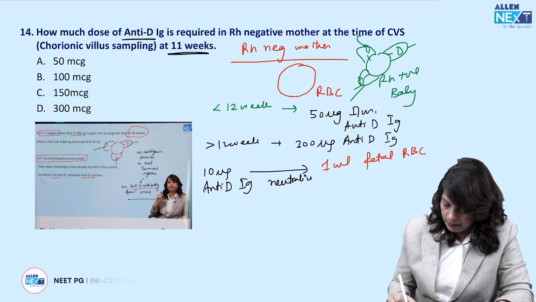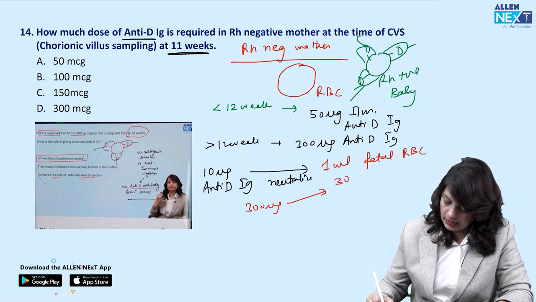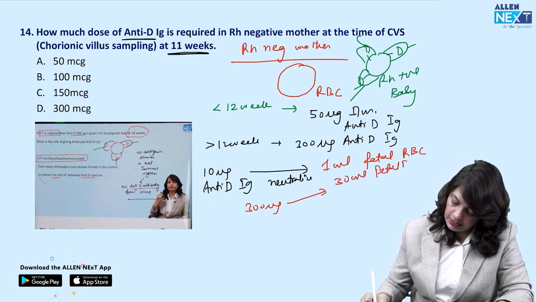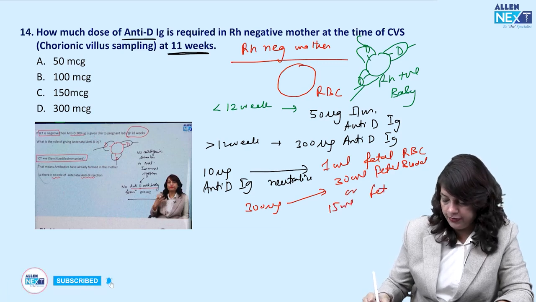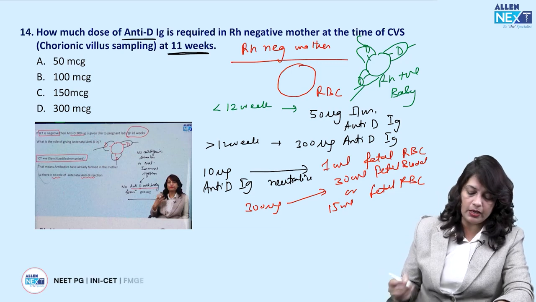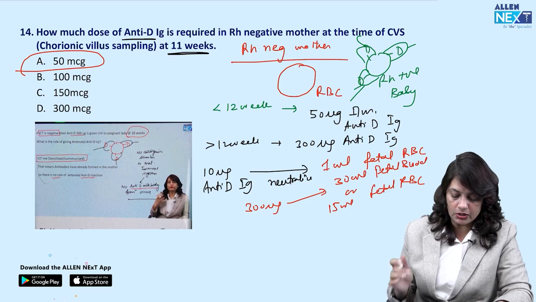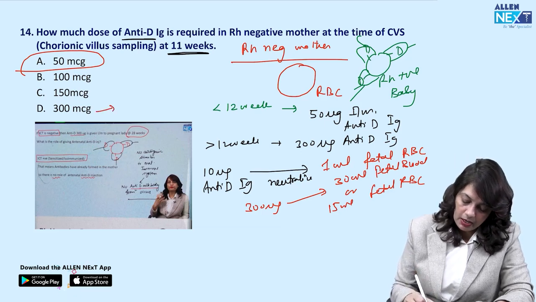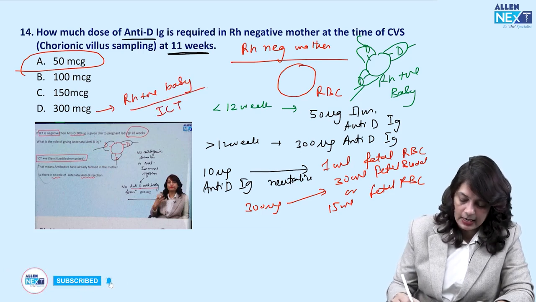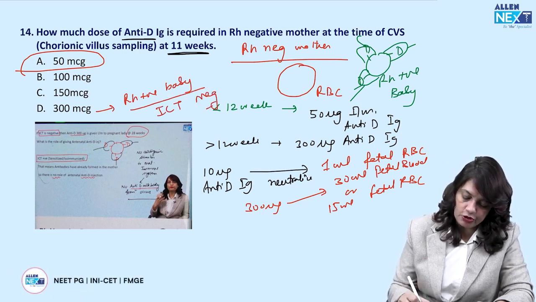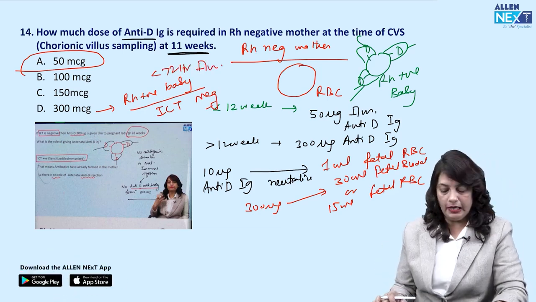300 micrograms is able to neutralize 30 ml of fetal whole blood or 15 ml of fetal RBC. Remember this. So 50 micrograms is the intramuscular dose for early procedures. 300 micrograms is given if the mother has delivered an Rh positive baby and she is ICT negative. Then it should be given intramuscularly within 72 hours of the delivery.